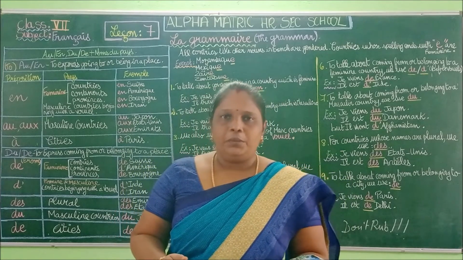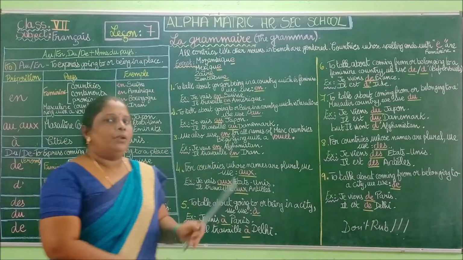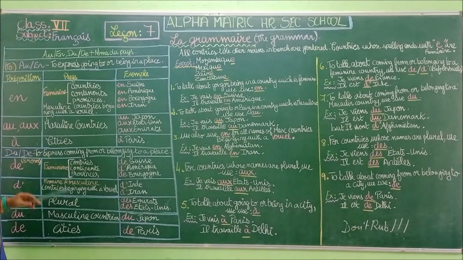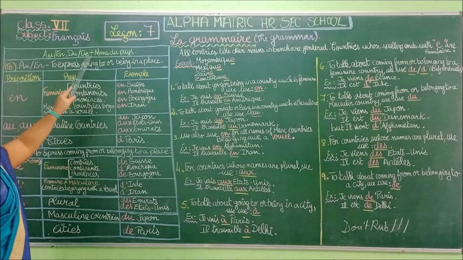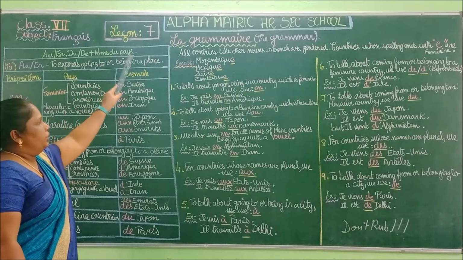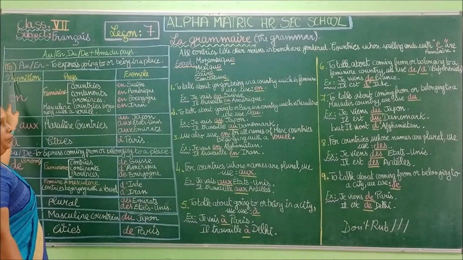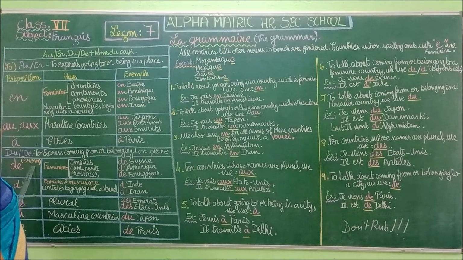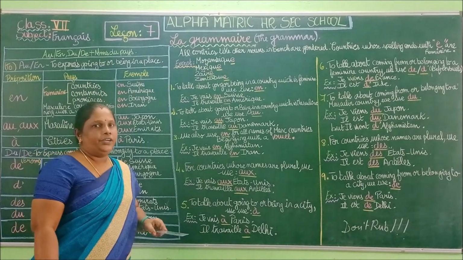Okay, so you have to take page 59. In this page 59, you have a tabular column. Here is the tabular column that I made for you. You see, here you have au, en, du, de, plus nom du pays. So au, en means to. Du, de means from, plus le nom du pays, name of the country.